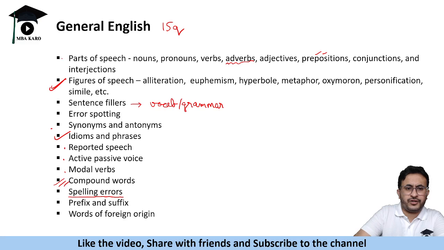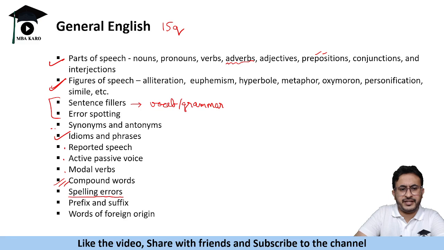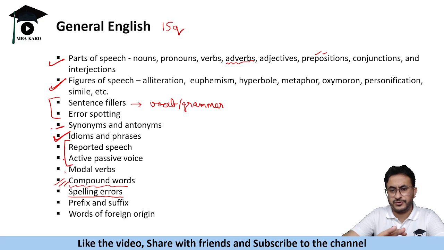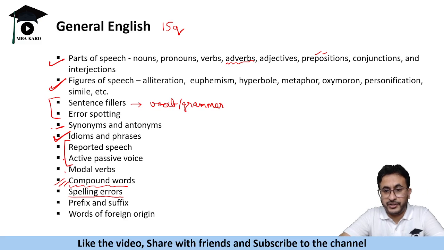Now important ones are of course parts of speech and figures of speech. Sentence fillers, error spotting, synonym antonym, very likely you get a question. Idioms and phrases, sure shot. Last year there were questions on compound words, reported speech and active passive voice. So these are all the topics that you need to prepare for, because when you are preparing for CAT, you are not preparing any of these topics. You just do RCs and parajumbles, etc.